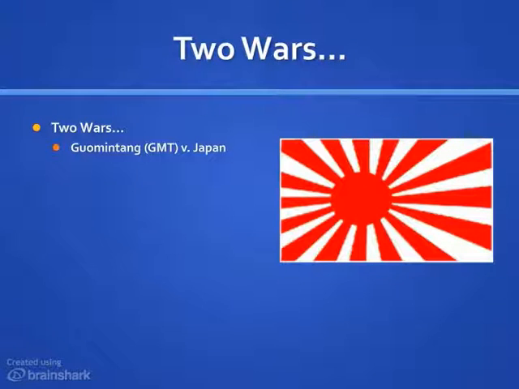By the 1930s, China is at war on two fronts. On the one hand, the GMT, or the Kuomintang, the nationalist party of Chiang Kai-shek, is fighting the Japanese, who have invaded Manchuria, and by 1937 will have invaded China proper.